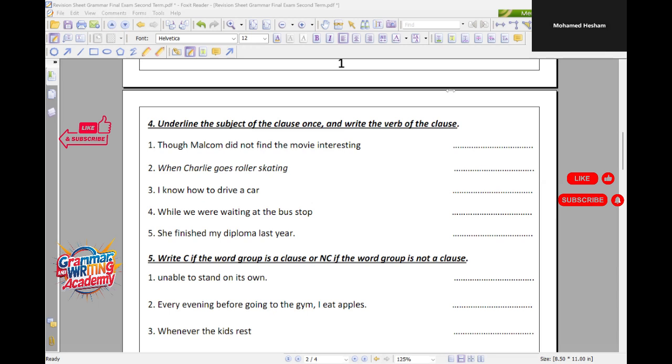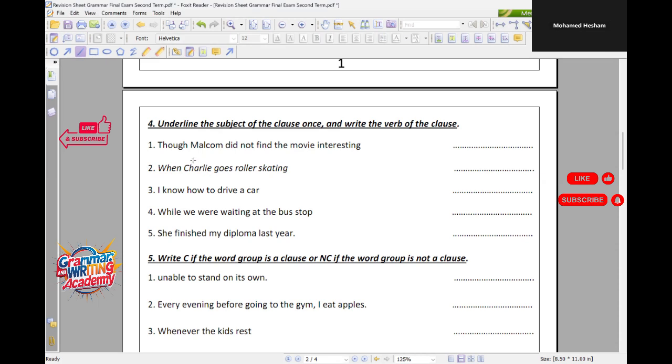Yes. Who is that? Muhammad Hisham. Come on, ya Muhammad. Read for me the question first, then answer the first one. Underline the subject of the clause once and write the verb of the clause. Good. Number 1. Though Malcolm did not find the movie interesting.